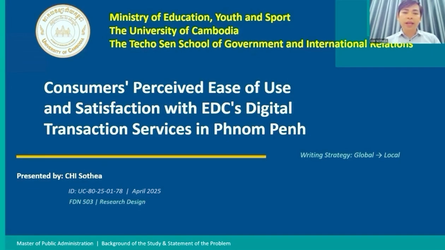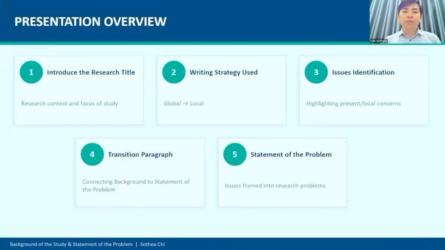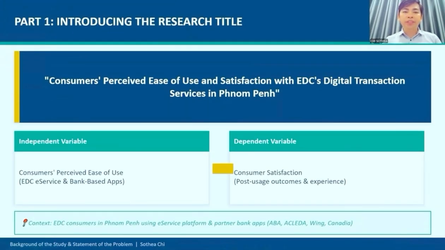For the writing strategy, I use the global to local strategy. This lecture is organized into 5 parts that correspond directly to the requirements. I will introduce the research title, prove my writing strategy paragraph by paragraph, identify the issues in the background, show the transition paragraph, and finally demonstrate how those issues were used to build the statement of the problem. Let me begin with introducing my research.